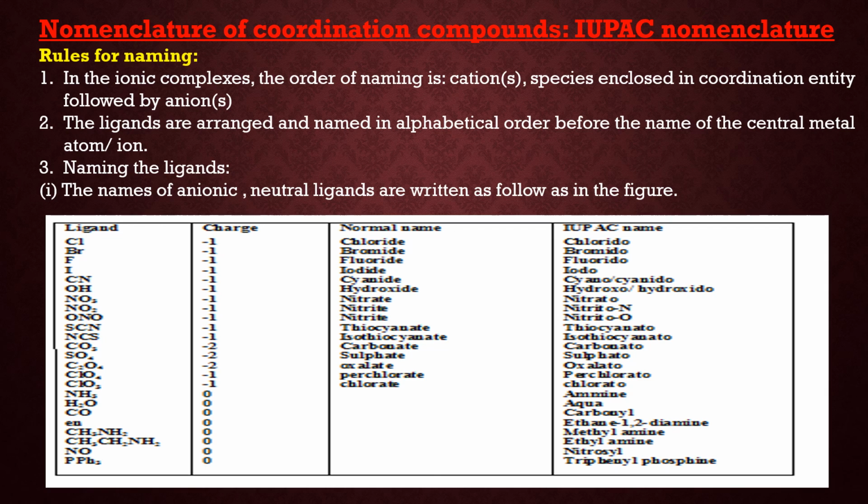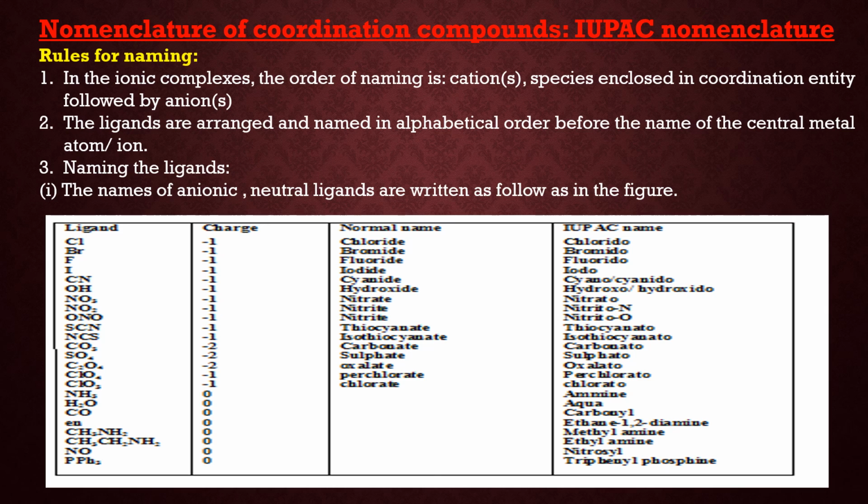Now the naming of ligands. The names of anionic and neutral ligands are written as in the figure. For Cl we use the name chlorido. For Br we use the name bromido. For fluorine, fluorido, iodo. For CN, cyanido. For OH, hydroxo or hydroxido.